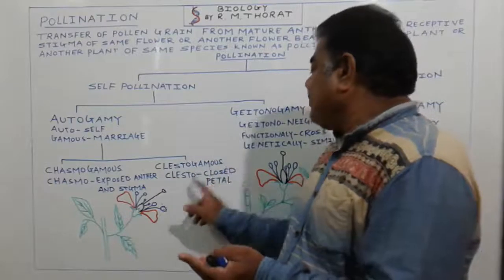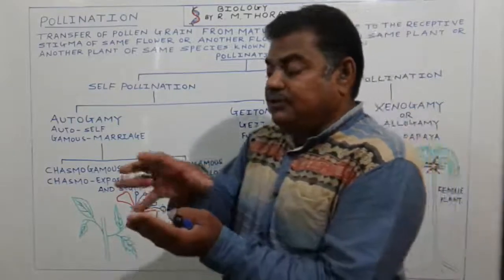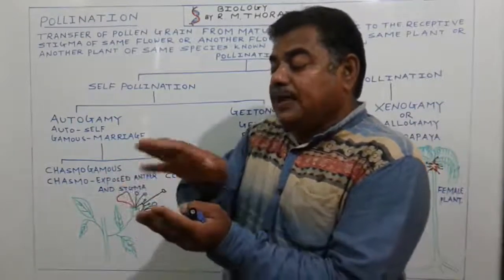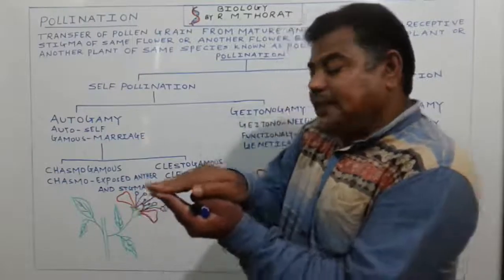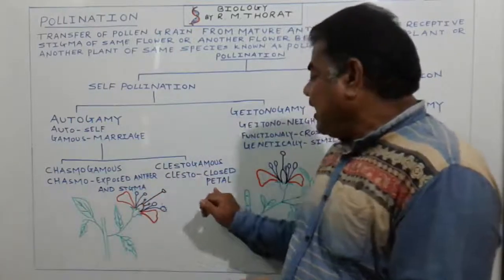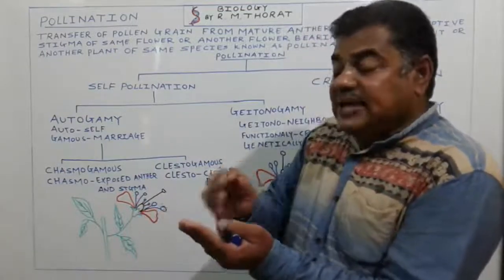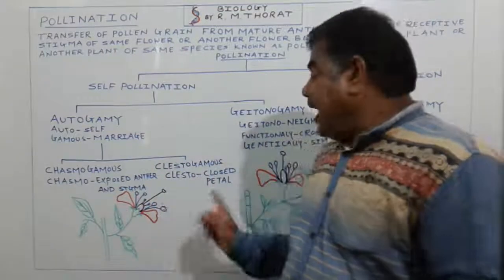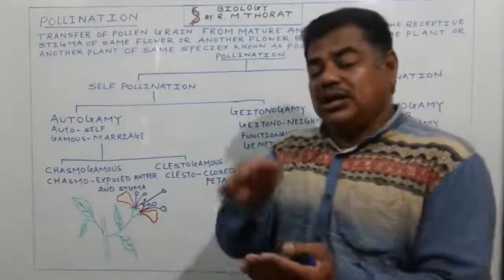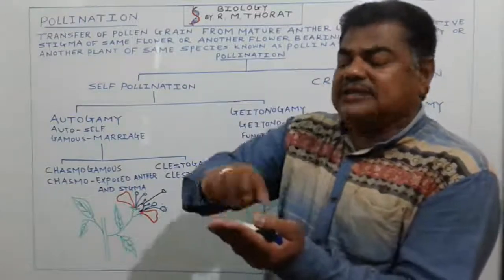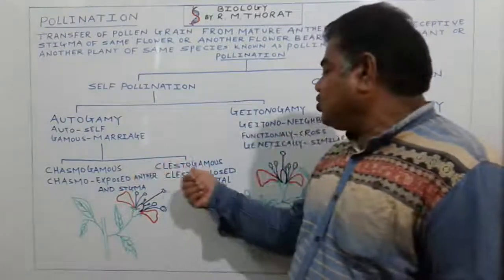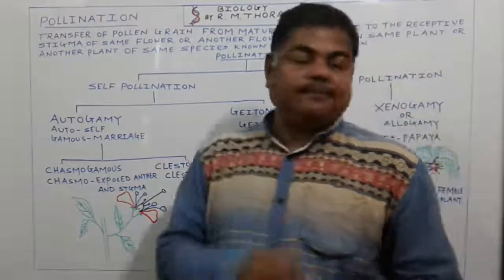In the Cleistogamous flower, the flower present near the roots is closed, meaning its petals are closed. Androecium and gynoecium are present inside the closed petals. Both mature inside the closed petals, and self pollination is the rule in the case of this Cleistogamous type of flower.